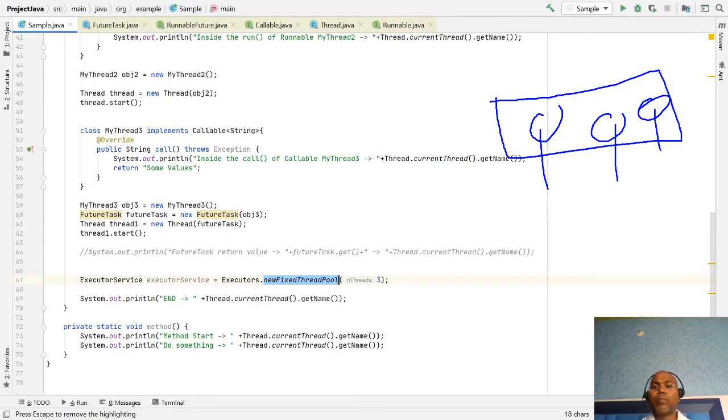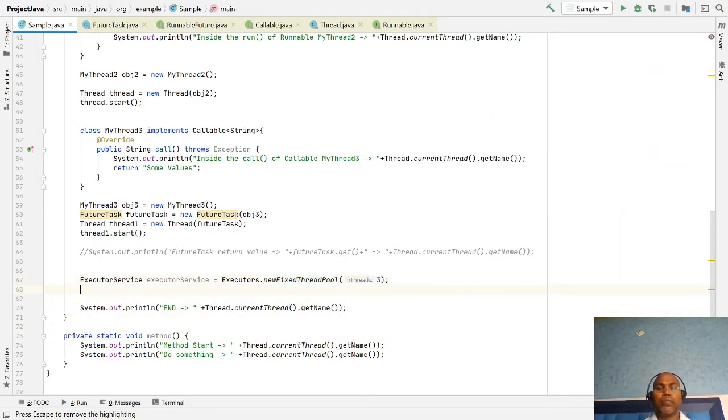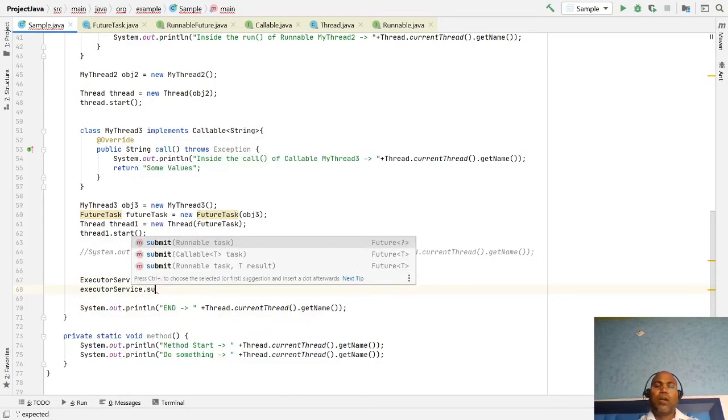Then we have to submit our task in a queue. In this task queue we can put not only three tasks, I can put 4, 5, 6, 10, 20 tasks, whatever number of tasks. So here I am going to put executor service dot submit. Submit is a function which is used to post your runnable task or callable task. Any runnable or callable you can post here.